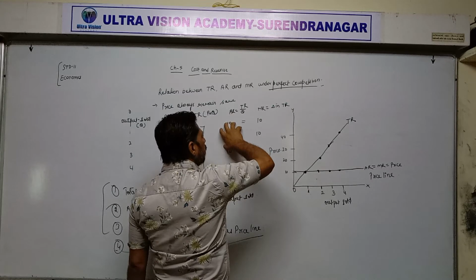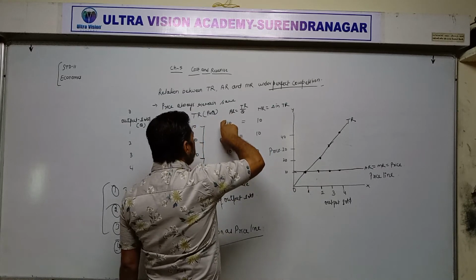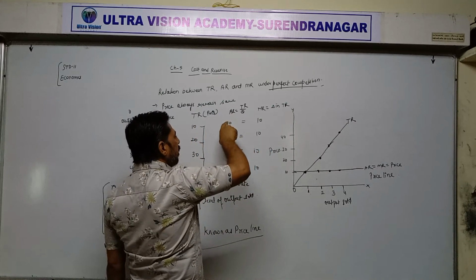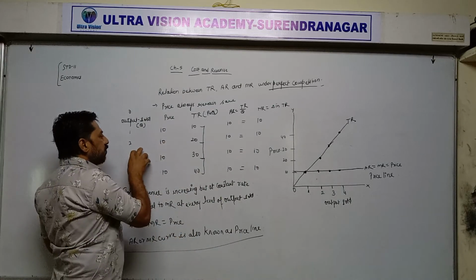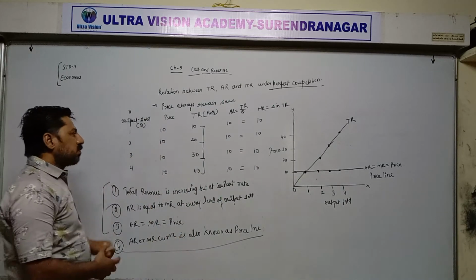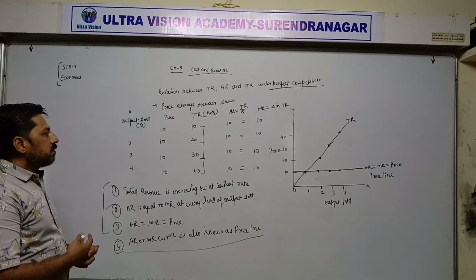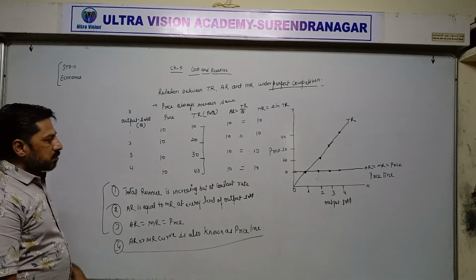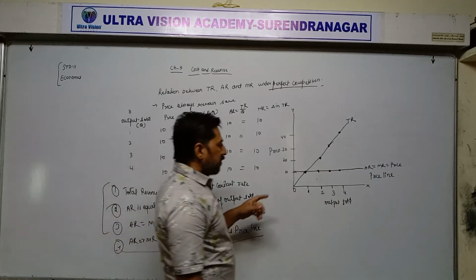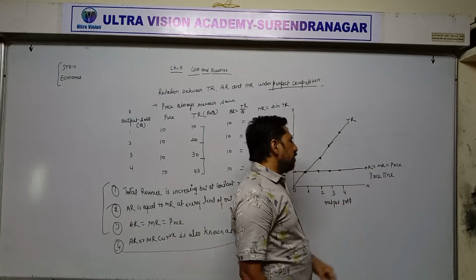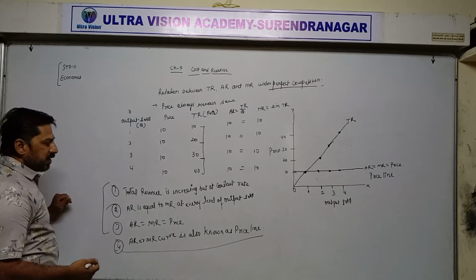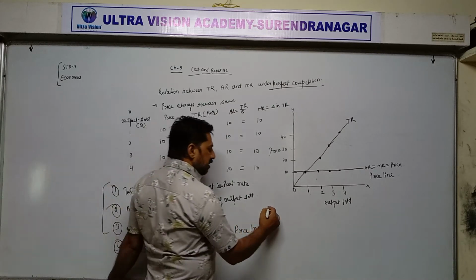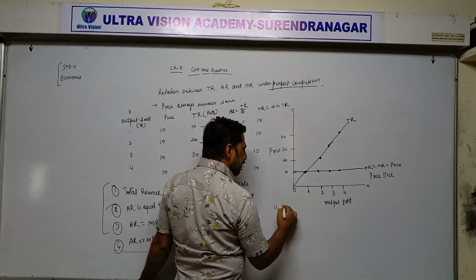Average revenue means revenue per unit of output sold, and here the price of 1 unit is 10. That's why average revenue and marginal revenue are equal to price. As a result, the average revenue or marginal revenue curve is parallel to the x-axis. So one more point we can write: the average revenue and marginal revenue curve is parallel to the x-axis.